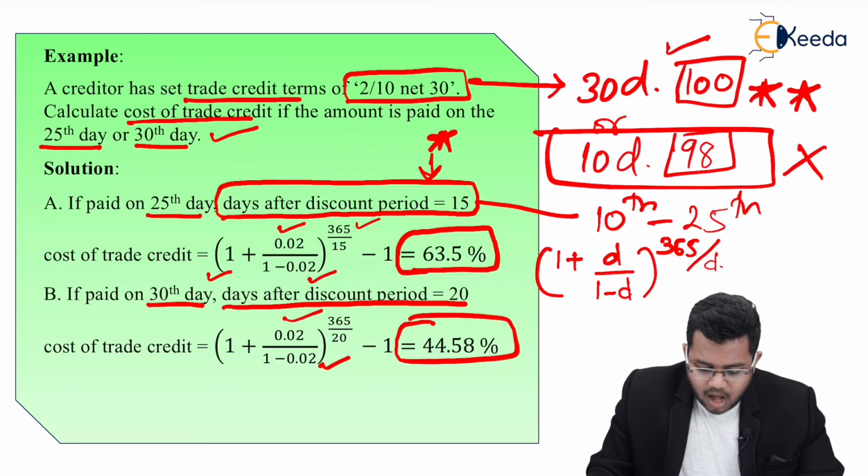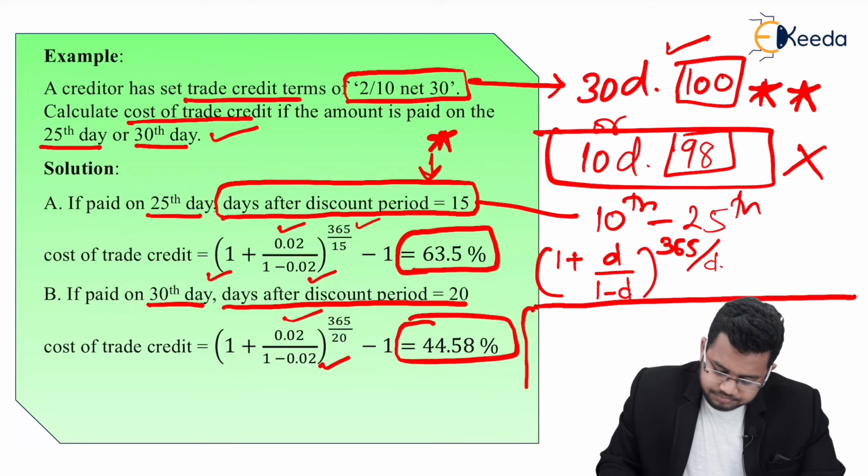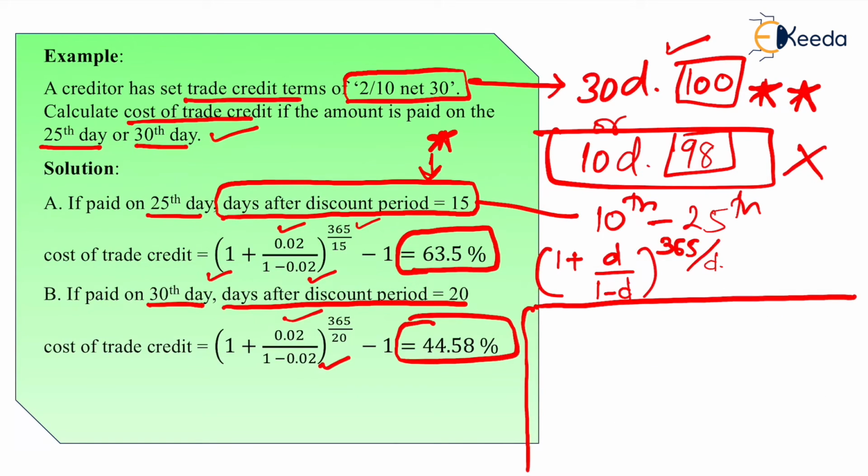Now, let's talk about calculation. On your calculator, how can you actually solve this? So, I'm writing the calculator steps, even you can note it down. I'll be solving the first one, which is the 25th day one. So what you can do is 1 plus 0.02 upon 1 minus 0.02.